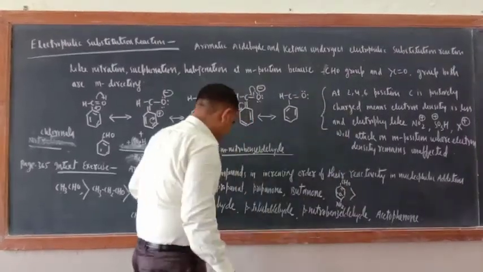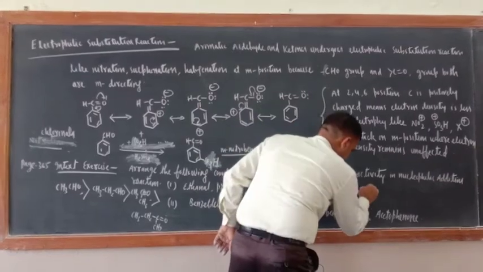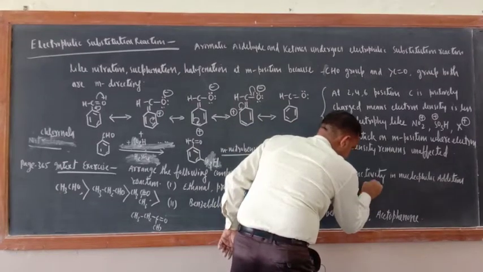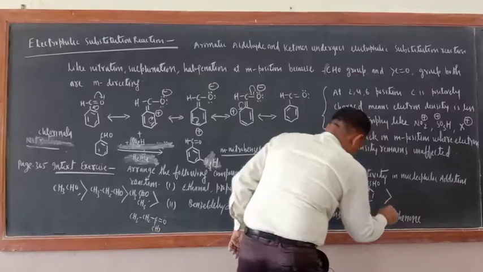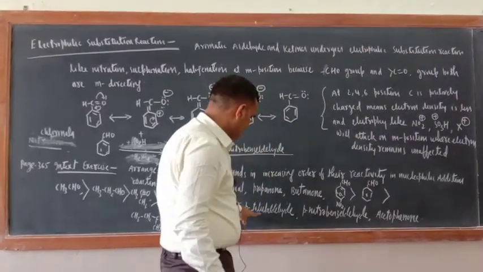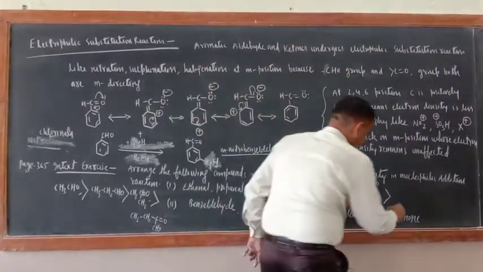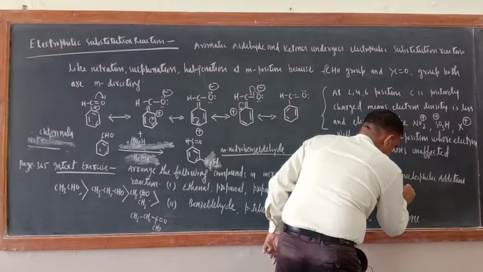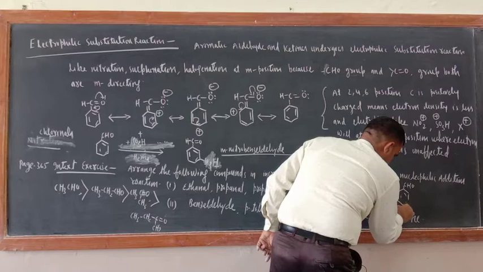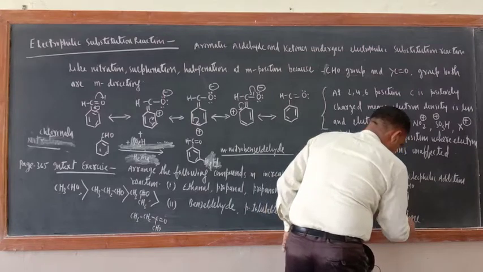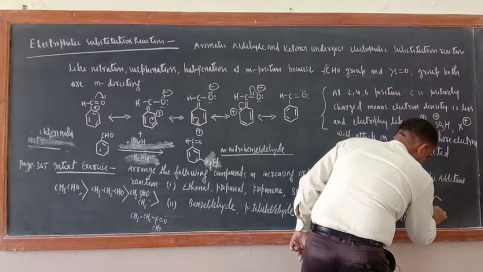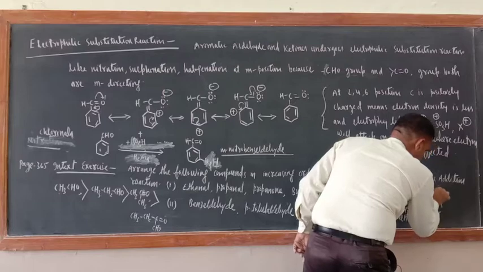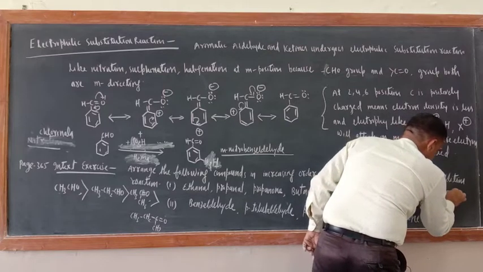Then benzaldehyde would be there. This is benzaldehyde, CHO. What would be the next one? Next one would be para-tolualdehyde. This is CHO, and here CH3. And the last one, acetophenone. C double bond O CH3.